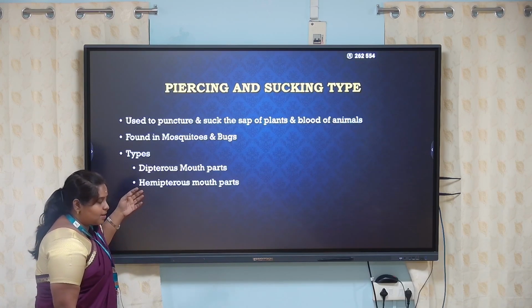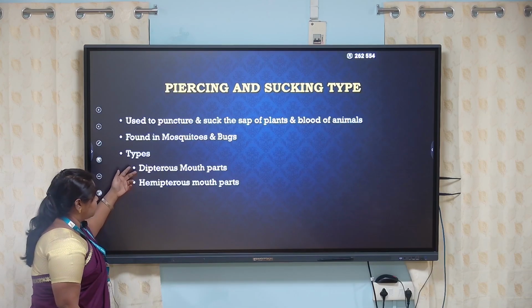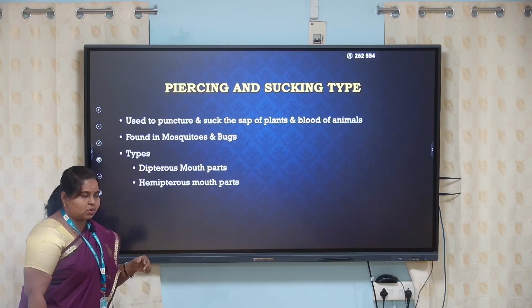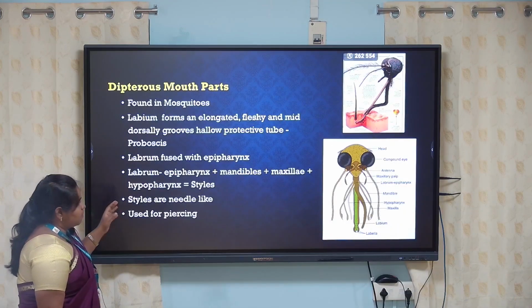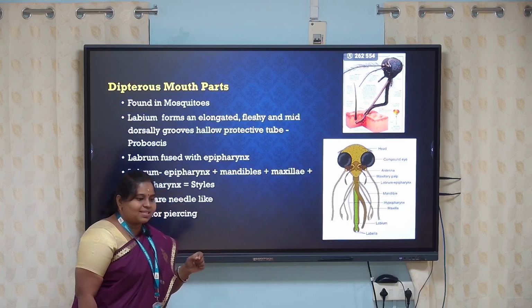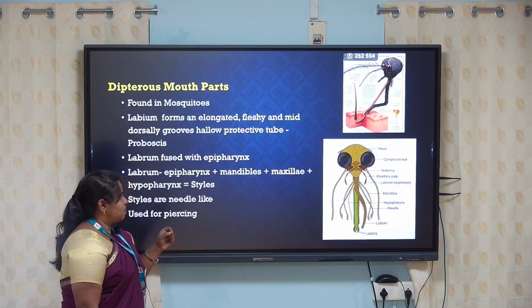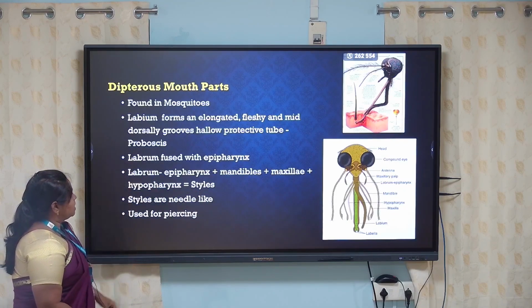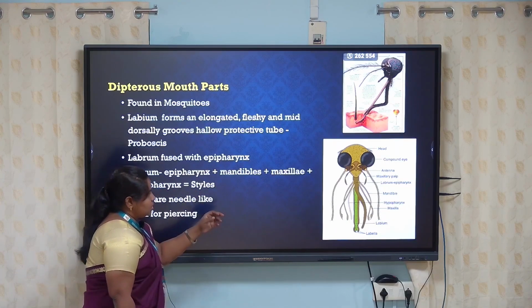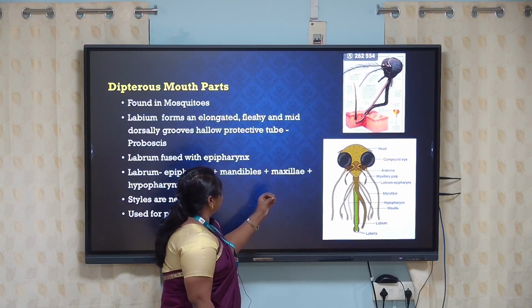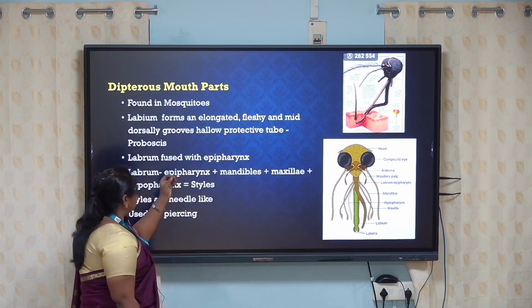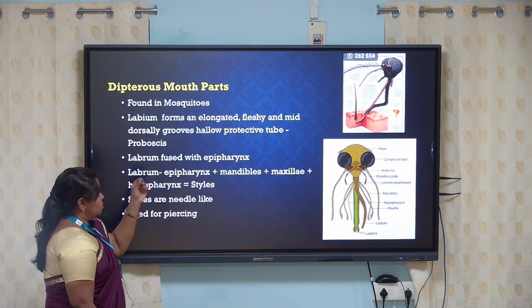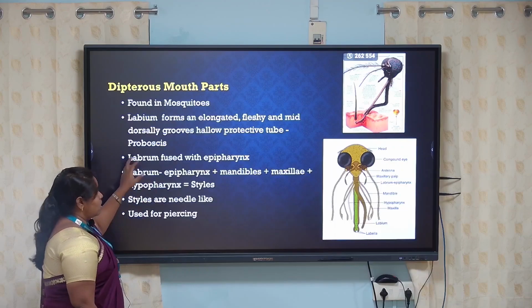But now here we are going to see two different types of mouth parts again. One is called dipterous and another one is called hemipterous. So let us see the dipterous mouth parts here, the piercing and sucking type of mouth parts, and you can see it in a mosquito where the labium is elongated, flexible, and also fleshy. And at the middle they have a groove-like structure which consists of a protective tubule. It's called the proboscis.